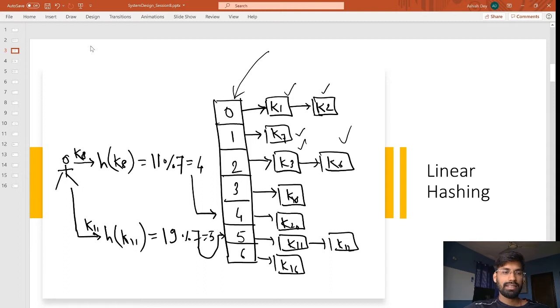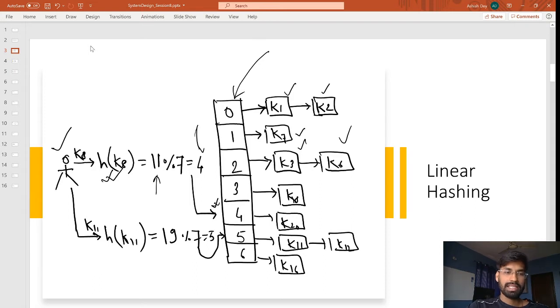Now let's say a user comes and wants to store the key k8. It passes through a hashing function, and let's say the hash function gives a value of 11. As we have 7 servers, we have to map the data to one of these servers only, so we take a modulus of 7, which returns 4. So we write into bucket 4.